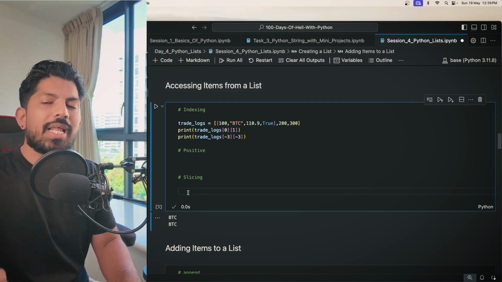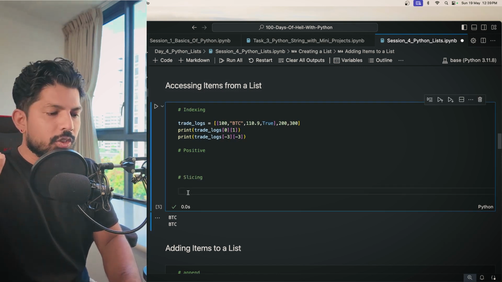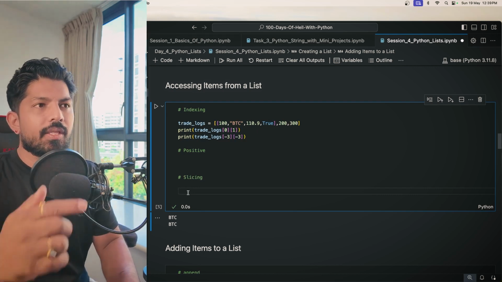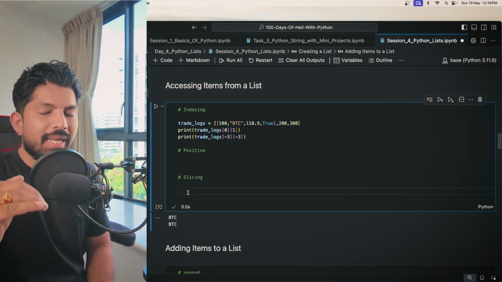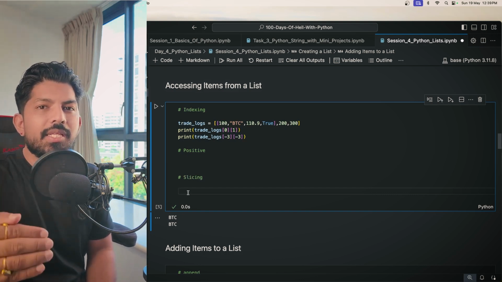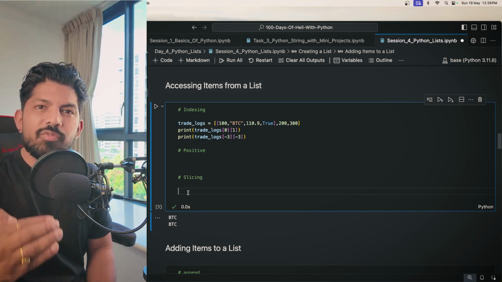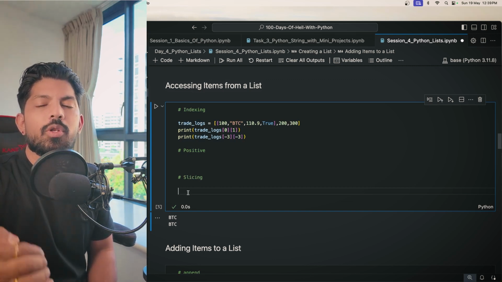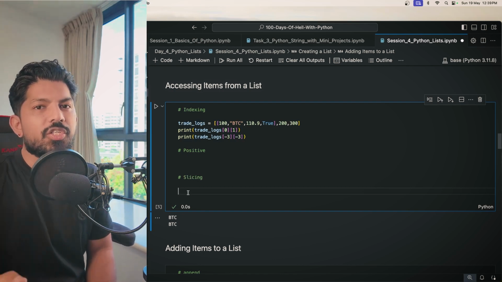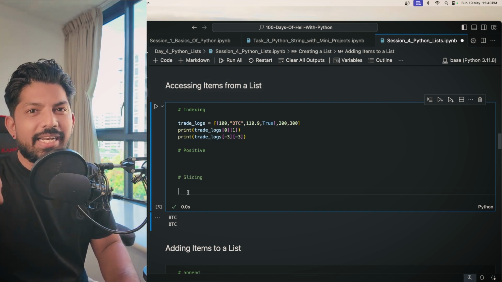Now we move to slicing. How can we use slicing here? If you have understood strings correctly, it is exactly the same. The indexing, positive, negative, and slicing are exactly the same. That is the benefit of Python, because everything in Python is very consistent. If you learn one thing correctly, it will definitely help you in other things. That's why I always say your fundamentals should be very strong, because the devil is in the details, right?